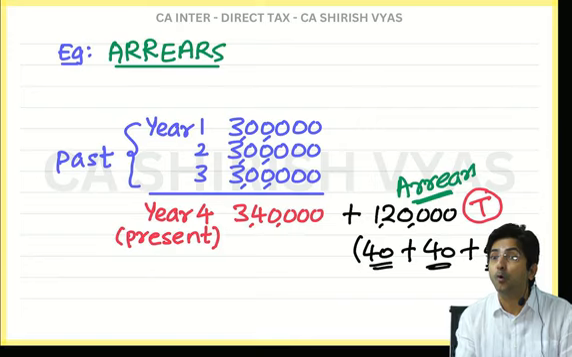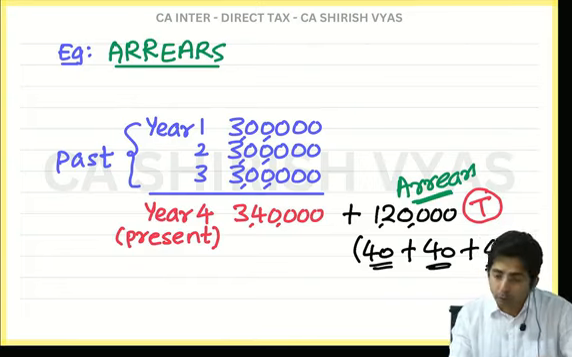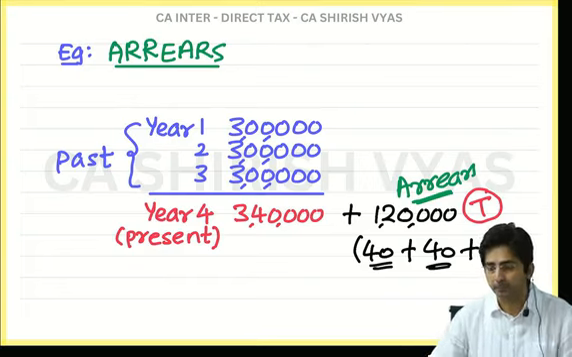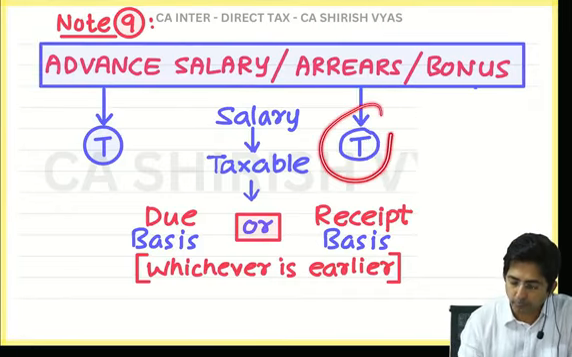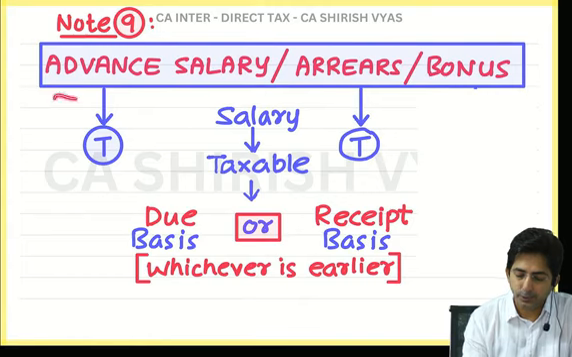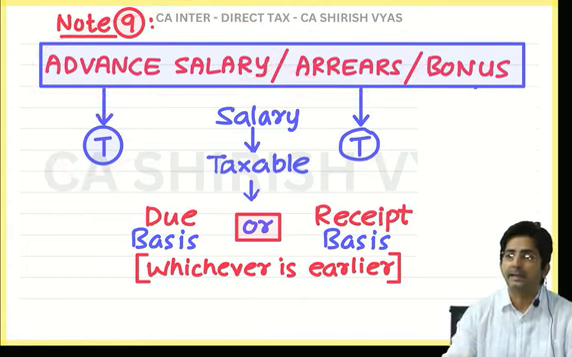The main thing is you should know why. Because in the past it was not taxed, because the dispute was going on. But now you have received it, so it will be taxable. So see what I have written: T for taxable. In short, advance salary is taxable. Arrears of salary is also taxable.